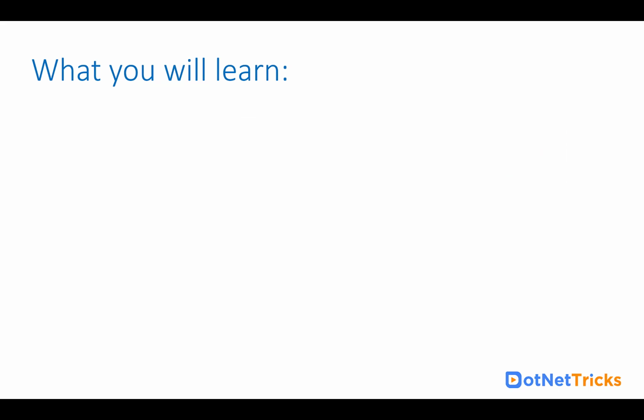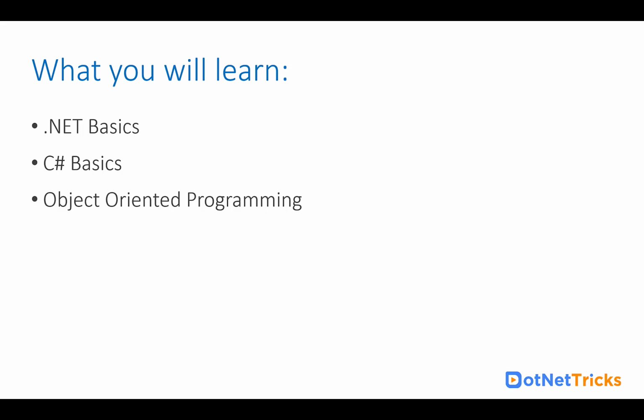Now let's see what you will learn in this learning path. You will learn the .NET basics, because these are very important to understand how C Sharp code runs under the .NET platform. You will learn C Sharp basics like data types, loops, conditional statements and operators. These are the basics of any programming language. Then you will learn object-oriented programming: how to create classes, inheritance, polymorphism, and various other things like methods.